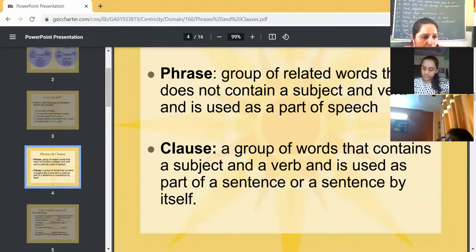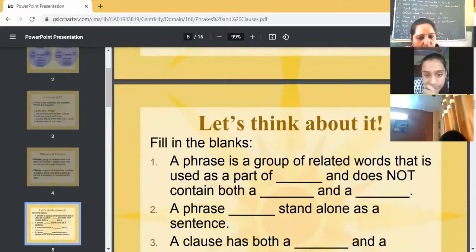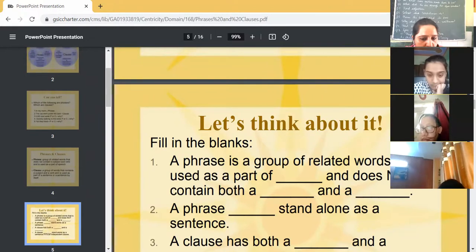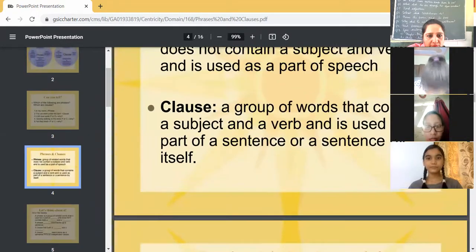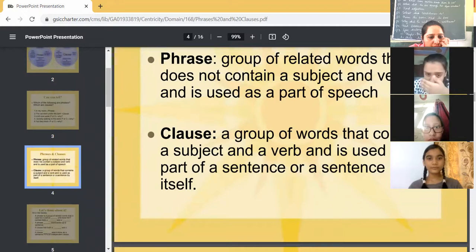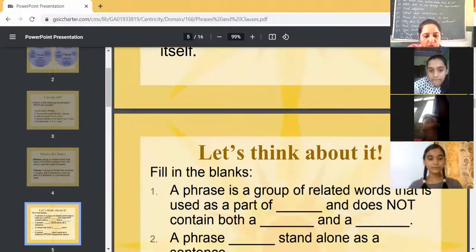You can see the definition again. A group of related words that does not contain a subject and verb and is used as a part of speech. So you can see here, it is a group of words that is used as a part of speech and does not contain both a subject and a verb. Yes, now I think you are pretty clear.